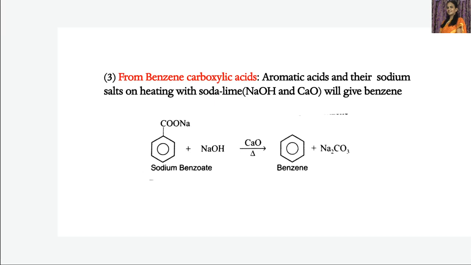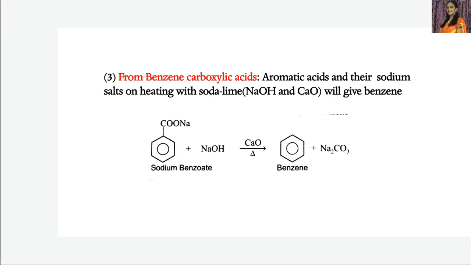Aromatic acids and their sodium salts, on heating with soda lime, produce benzene. You can see the reaction here. This is sodium benzoate, the sodium salt of benzoic acid. C6H5COOH is benzoic acid. From that, H is replaced by Na, then it is the sodium salt of benzoic acid, which is called sodium benzoate.